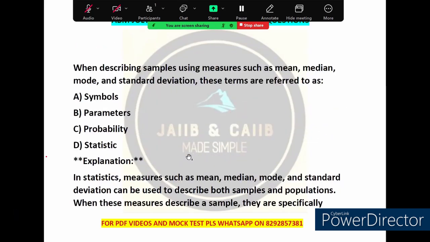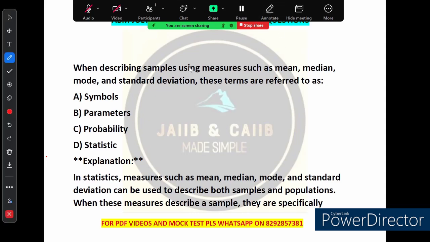The next question says that when describing samples using measures like mean, median, mode and standard deviation, these terms are referred to as what? So we are going to clarify a key concept in statistics related to describing a sample using measures like mean, median, mode and standard deviation. Let's dive into what these terms are called when they describe a sample. So option A says symbol. While symbols are used in statistics, they don't specifically refer to measures like mean or standard deviation. So this option is not correct.